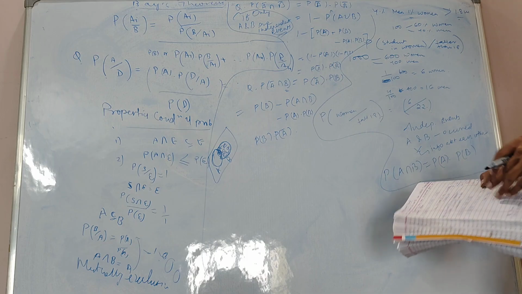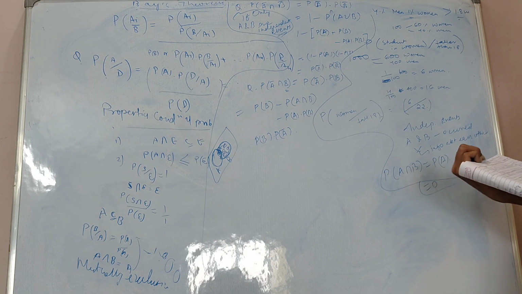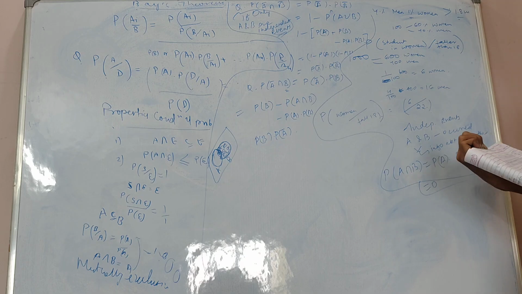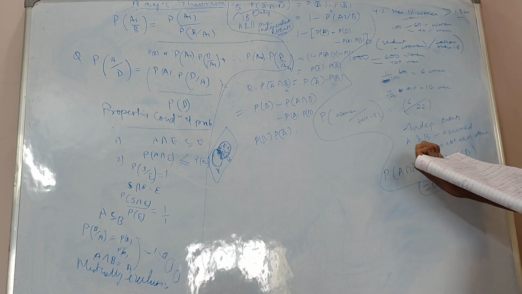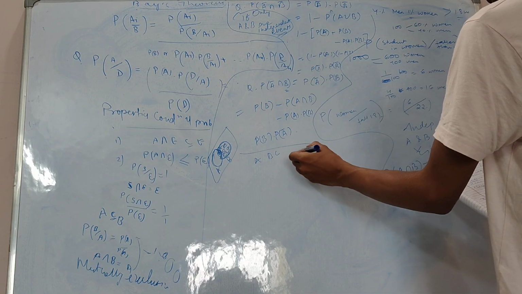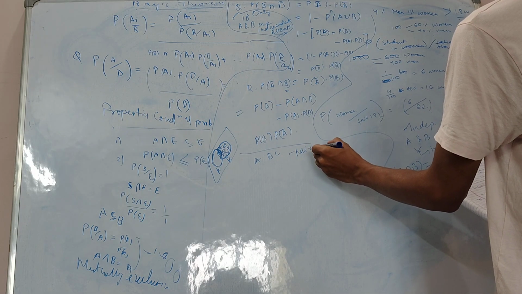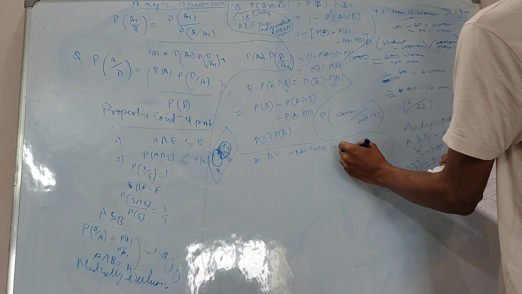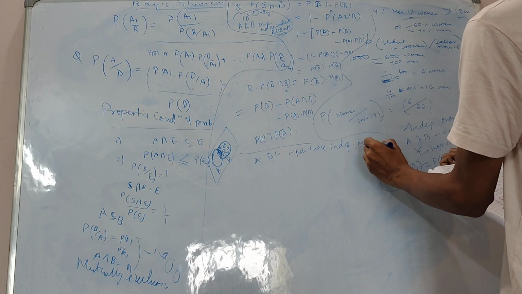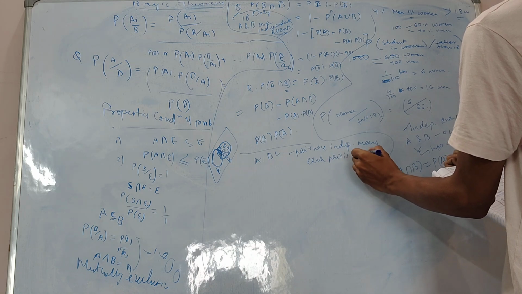Now, pairwise versus mutually independent events. So for 3 events, let's say there are 3 events A, B and C, and these are pairwise independent. So it means each pair is independent.